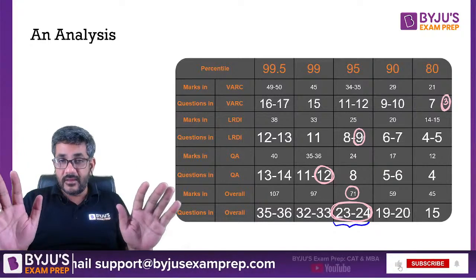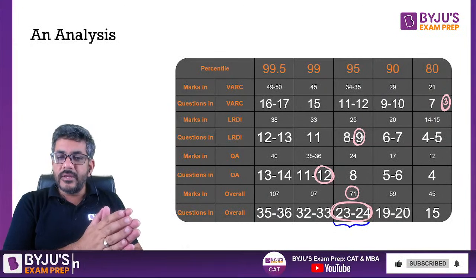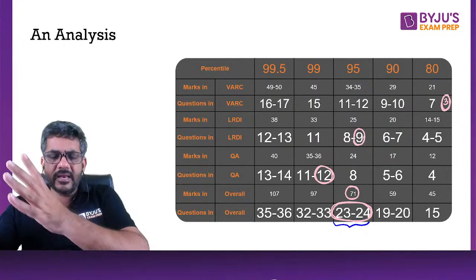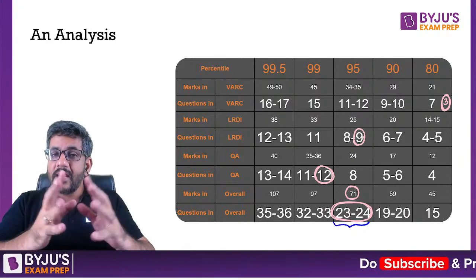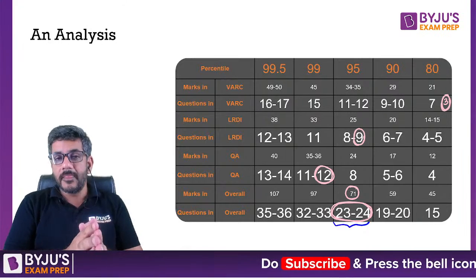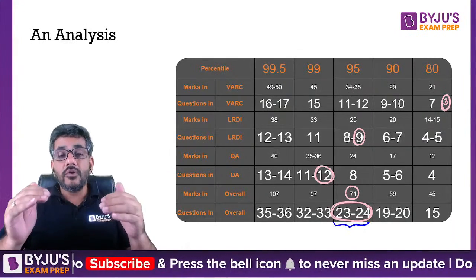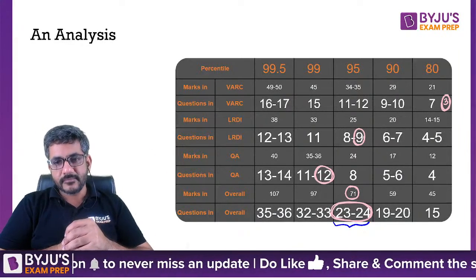Keep that in mind. 99 percentile in QA, 95 percentile in LRDI, and 3 questions, meaning somewhere around 50 percentile in VARC, can get you 95 percentile. But probably that 95 would be useless for you because you have not cleared the sectional cutoff of VARC, right?